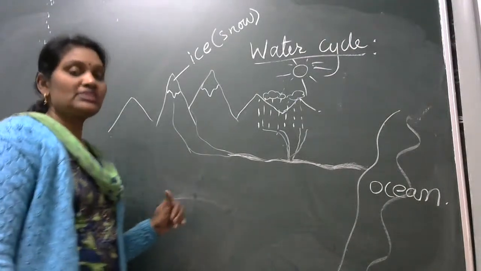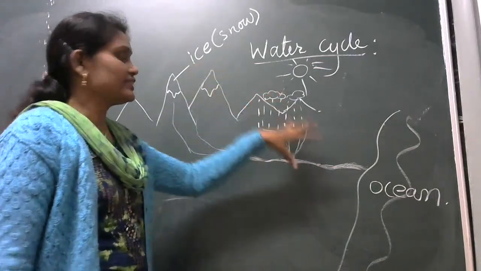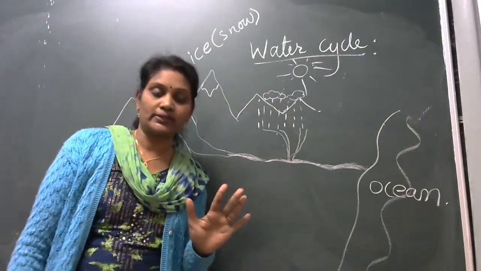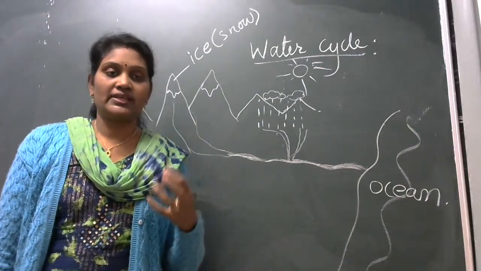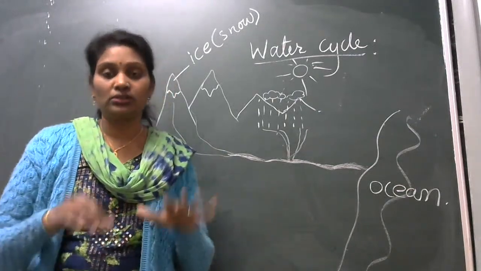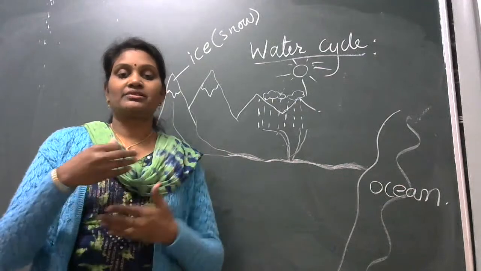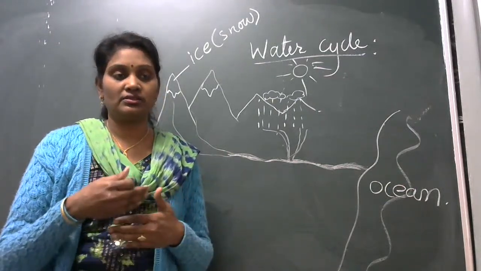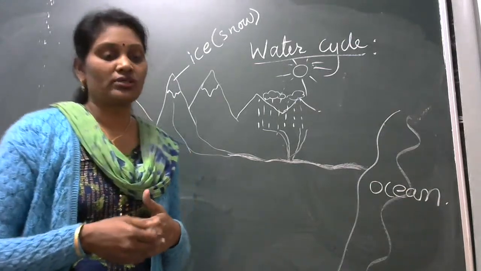Now listen carefully, students. Only here can we see all three forms of water. These three forms are repeated, and we get the forms of water on the earth and in the atmosphere. This process is continuously going on, and so it is called the water cycle.